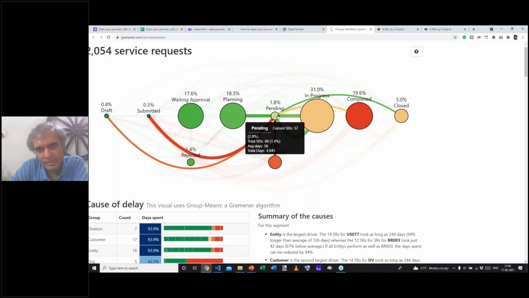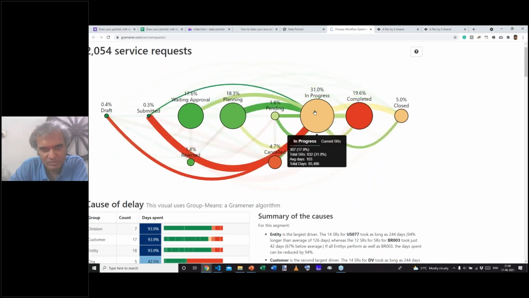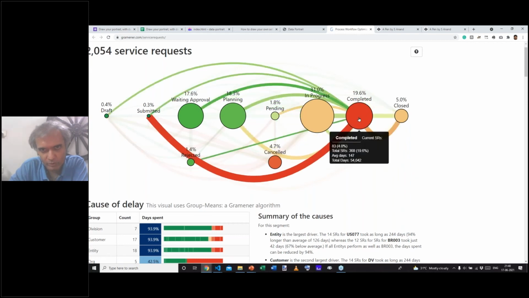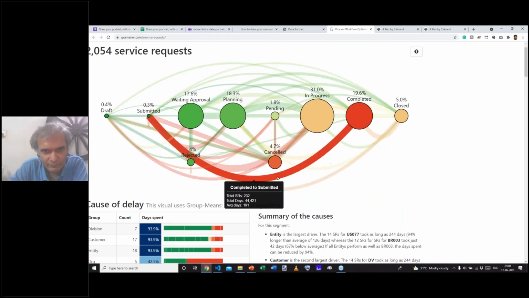The color is based on how long the documents have been waiting. So documents have been waiting for a long time in progress. They've been waiting for even longer in completed. And same for the flows. You can take each of these flows, basically draw an arc from one to the other and control the thickness based on the number of documents that are flowing from one place to another and the color based on the speed at which they're flowing.